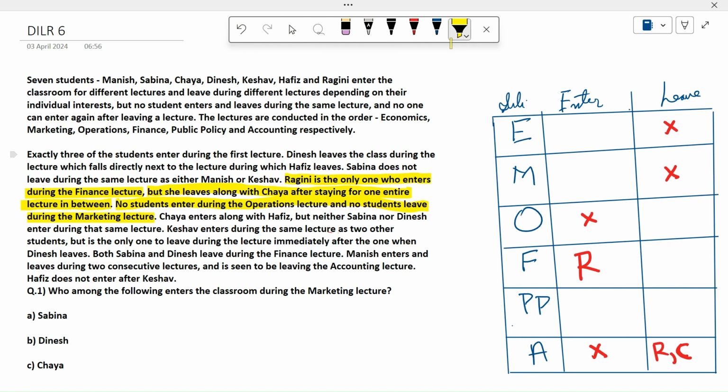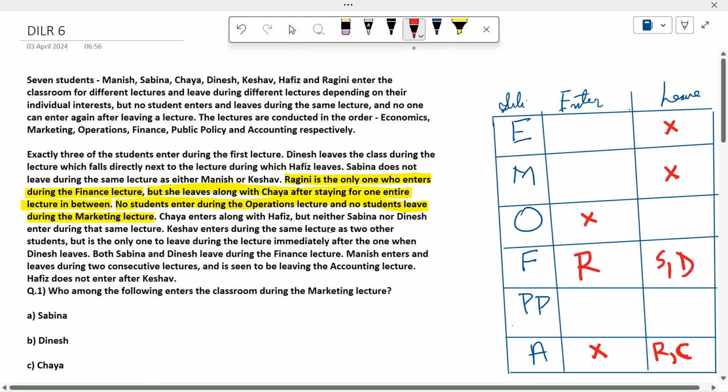Both Sabina and Dinesh leave during the finance lecture. So this point can also be used. Sabina and Dinesh leave during the finance lecture. Okay, fine. We have used this point.